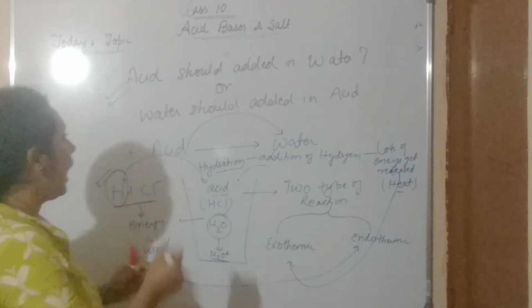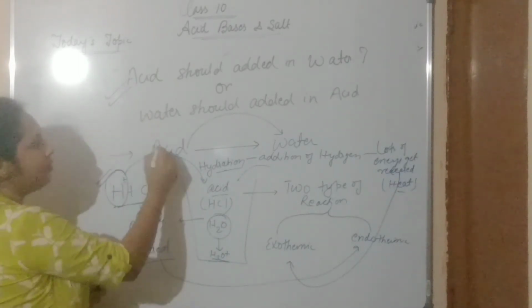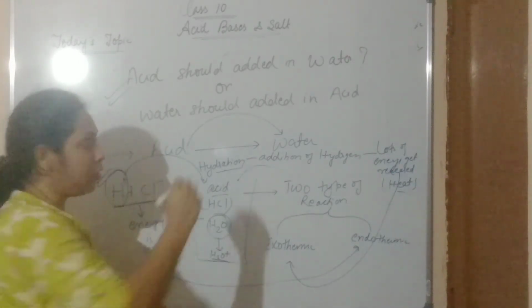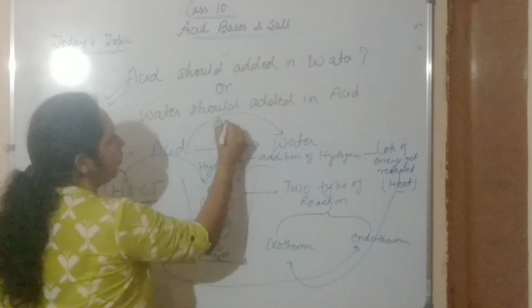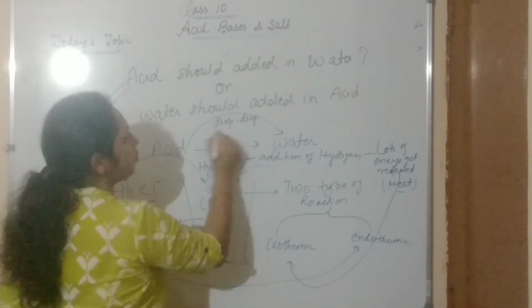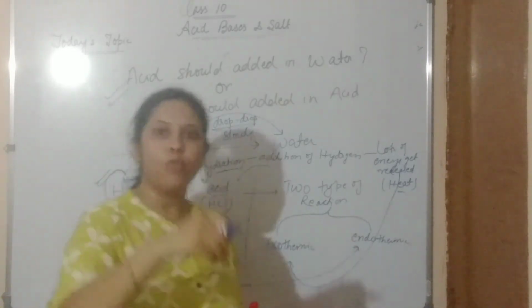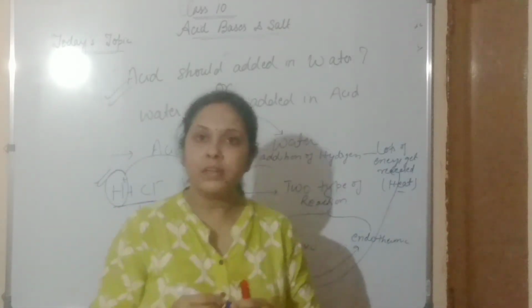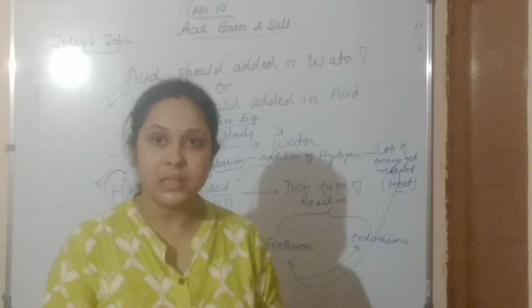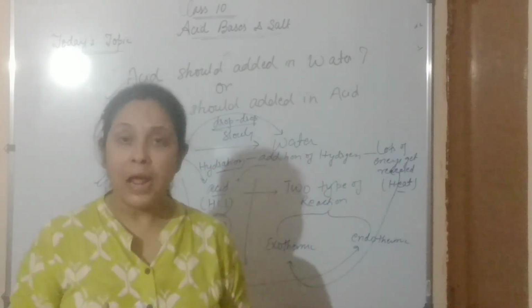So we should always add acid in water drop by drop, slowly, so that whatever energy or heat is released, the water absorbs it.